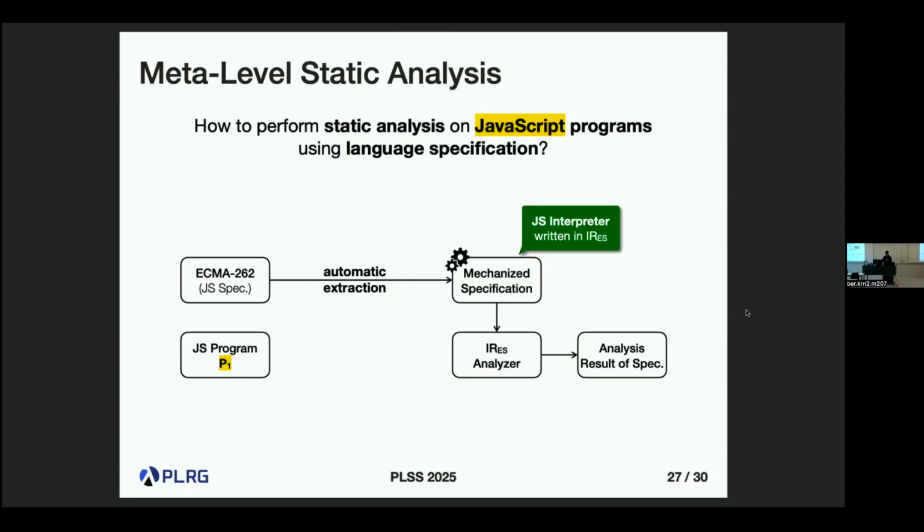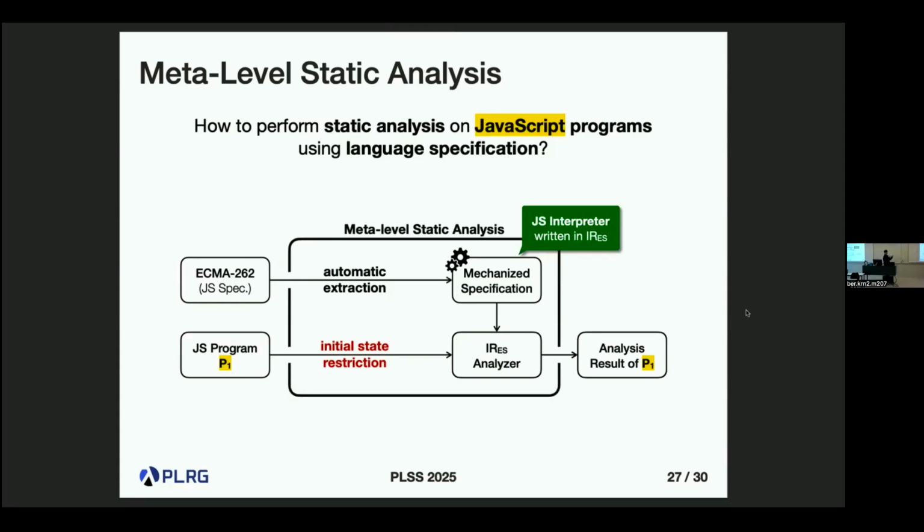But if we restrict the initial state based on our target program, it means that we want to analyze this interpreter only when it takes this program. So we restrict the point of view based on our program P1, and this analysis result represents the possible behavior of this program P1. So this is the idea of meta-level static analysis using the definitional interpreter.